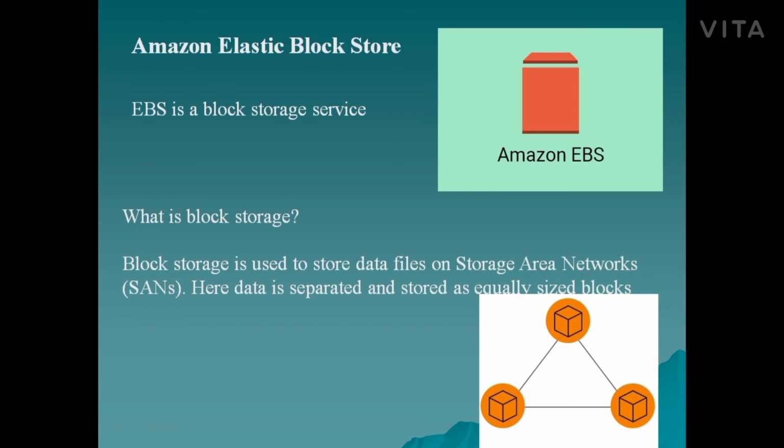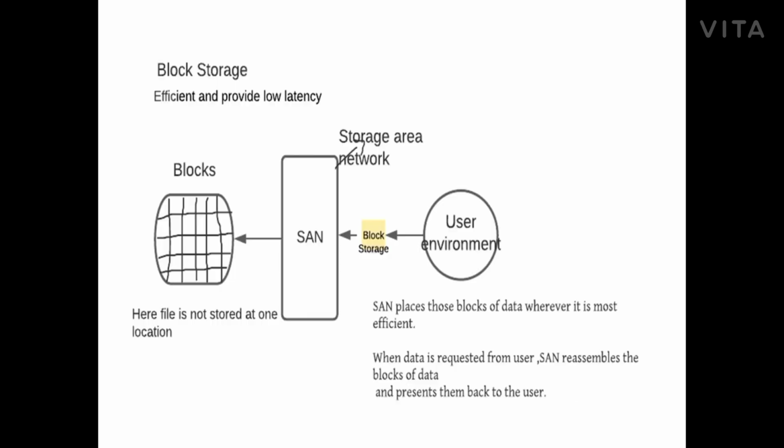Next one is Amazon Elastic Block Store. Amazon EBS provides a block storage service. In block storage, data is separated into equally sized blocks. When a user stores data, the data is separated into equally sized blocks and the SAN places these blocks of data wherever it is most efficient.